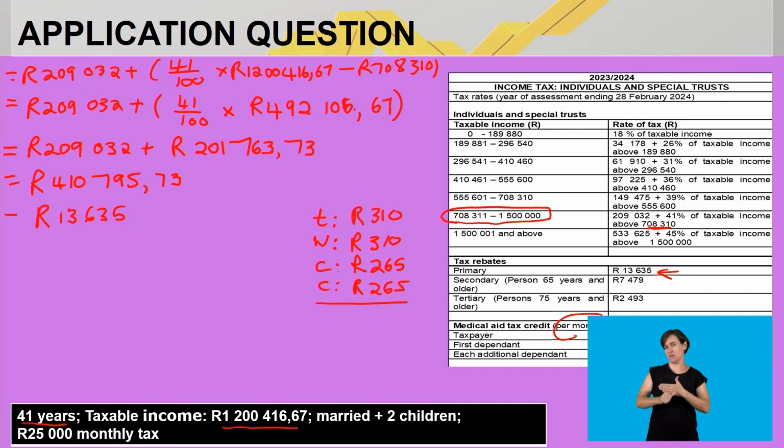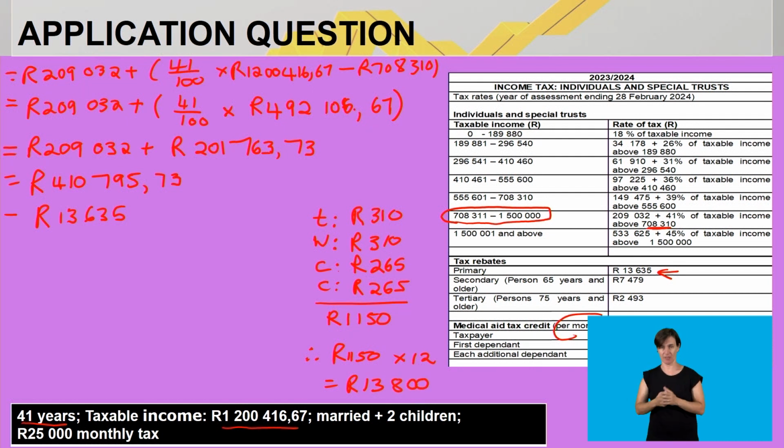Let's quickly add that together: 310 plus 310 plus 265 plus 265. So the monthly medical aid tax credit they will receive is 1,150 rand. But remember I said when we calculate tax, we work with annual values. So we take our 1,150 and multiply that by 12, which gives us a medical aid tax credit of 13,800 rand.